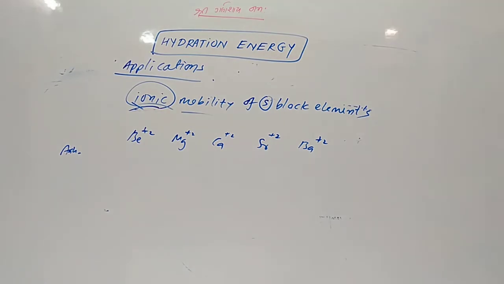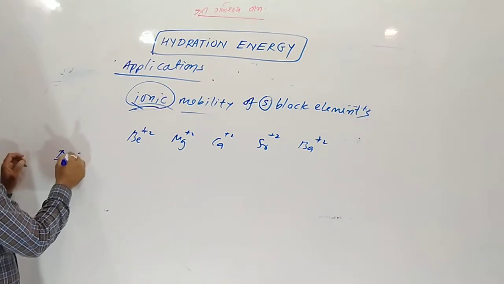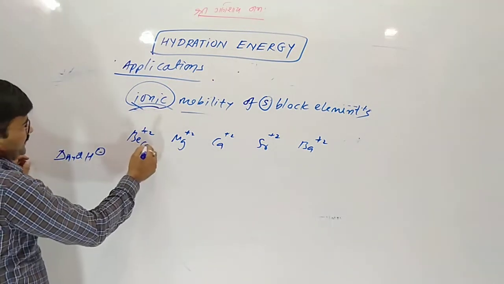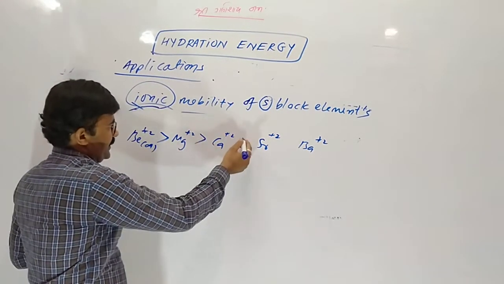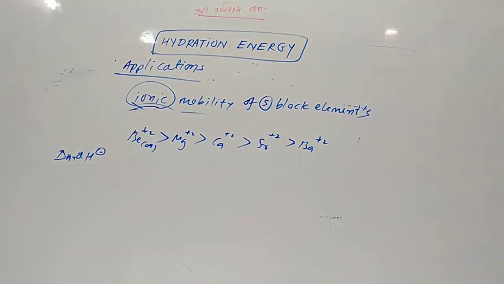The aqueous radius value is not needed; we are only discussing hydration enthalpy. Aqueous radius is highest for beryllium, then magnesium, calcium, strontium and barium. Only the trend you have to remember, not the values.